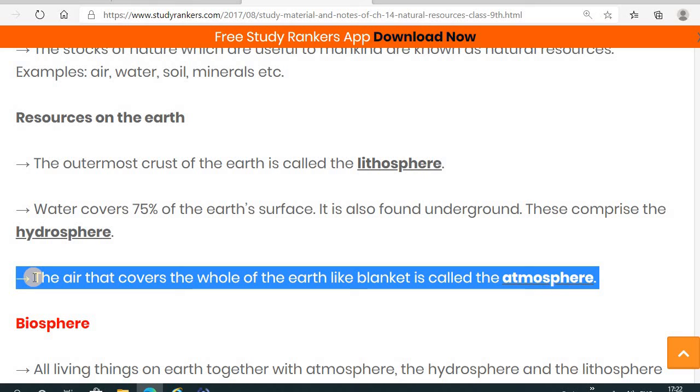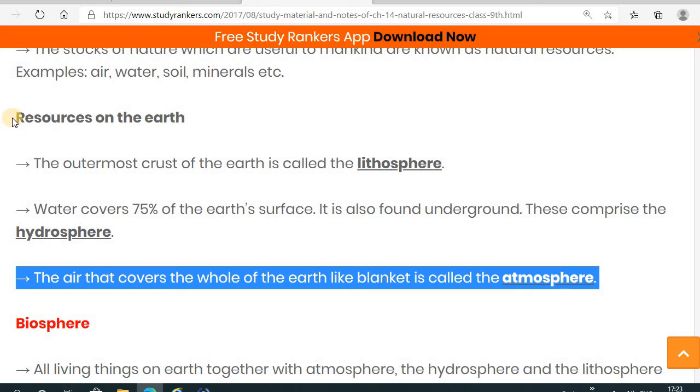If asked what the lithosphere is, then the outermost crust of the earth is called the lithosphere.